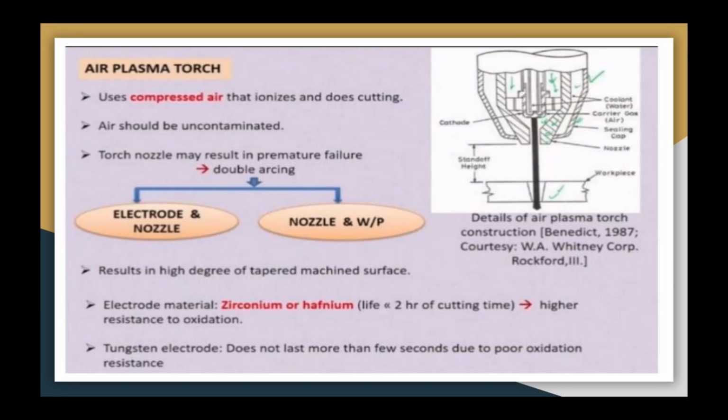Zirconium or hafnium, which give electrode life of up to 2 hours of cutting time, are used as electrode material in this case, because of their high resistance to oxidation. Because of poor oxidation resistance, tungsten electrode does not last for more than a few seconds. To avoid oxidation of the electrode, or to enhance the life of the electrode, oxygen injected torch is used.